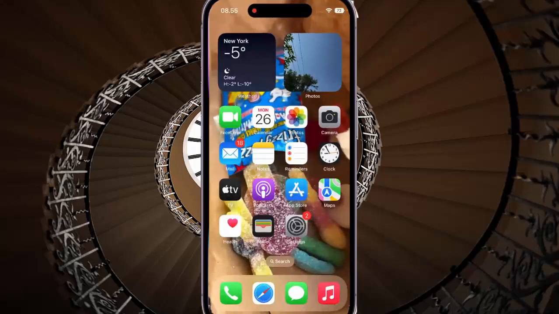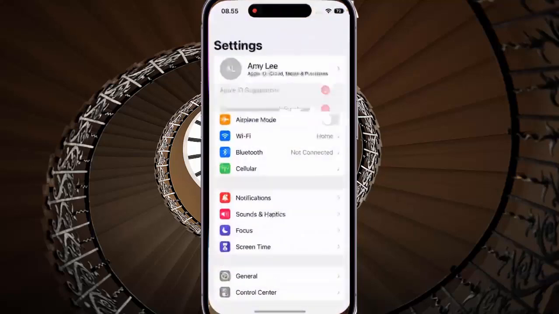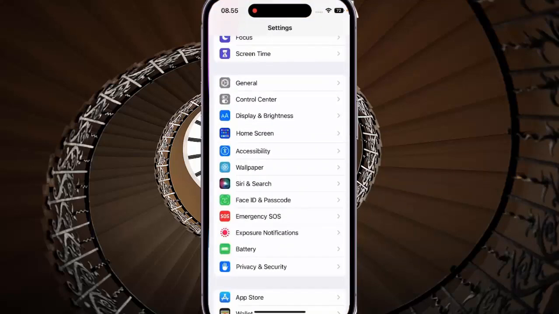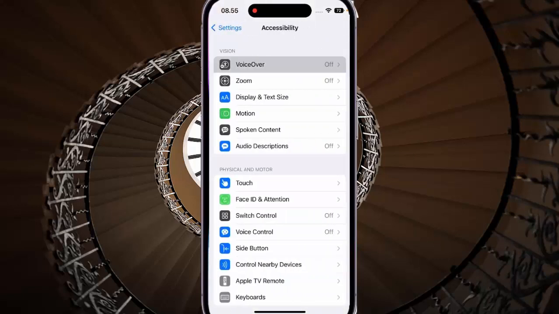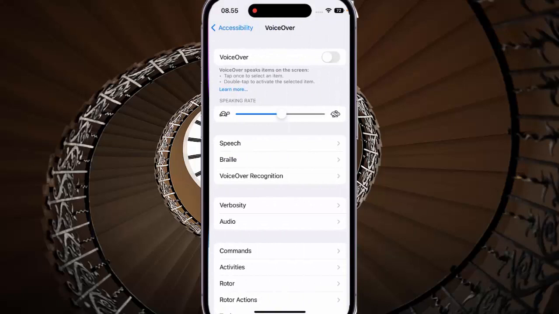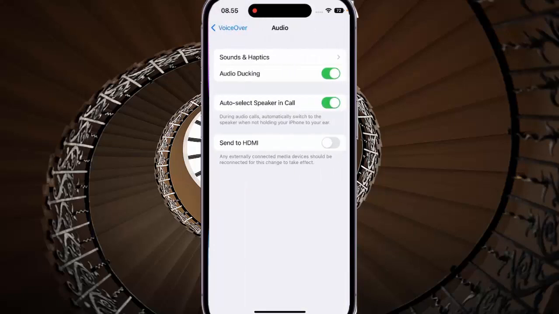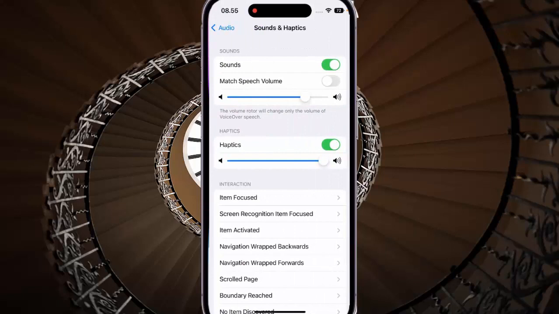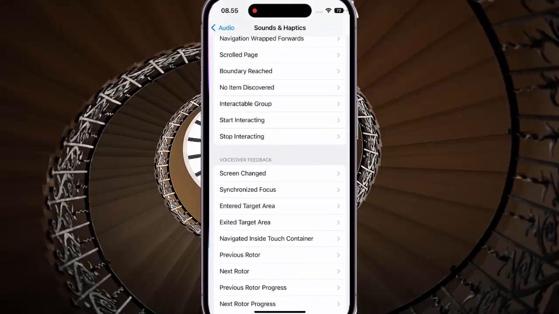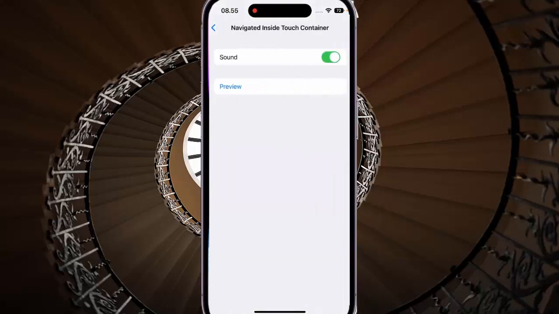To turn on or off a sound effect when VoiceOver navigates inside a touch container in iPhone 14 Pro, go to Settings, scroll down the screen, and then tap Accessibility. Tap VoiceOver, and then tap Audio. Tap Sound and Haptic. Next, scroll down the screen, and then under the VoiceOver Feedback section, tap Navigate Inside Touch Container, and then tap the on or off switch next to Sound to enable or disable this option.